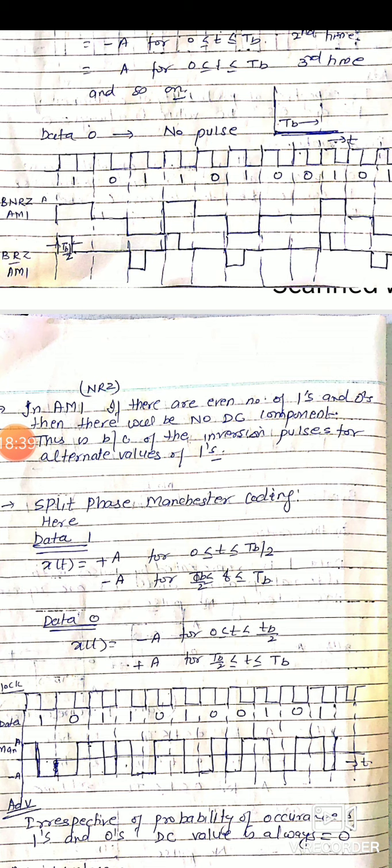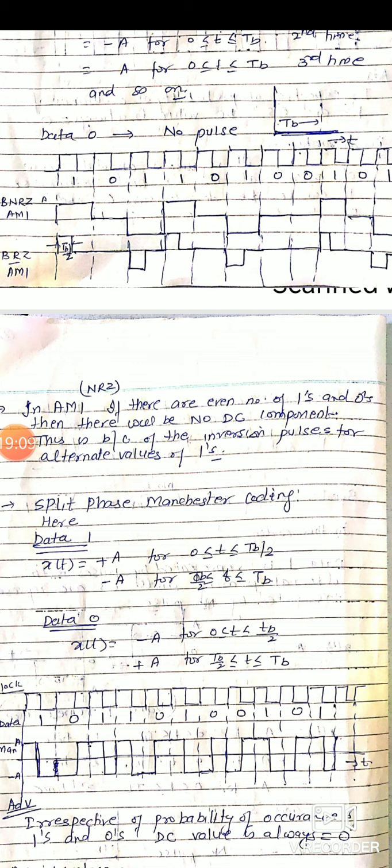In split phase Manchester coding, data 1 is represented by a positive pulse for the duration of half. For half duration we represent data 1 by a positive pulse of A, and for the next half cycle it is represented by a pulse of minus A. Means data 1 is represented by a positive pulse and a negative pulse as well, but for half duration only.